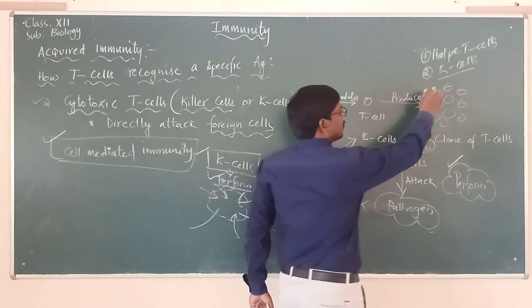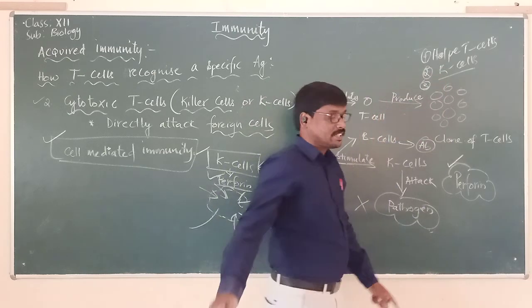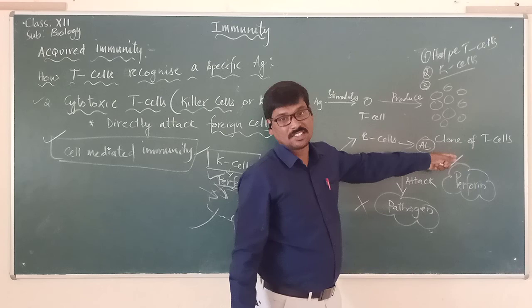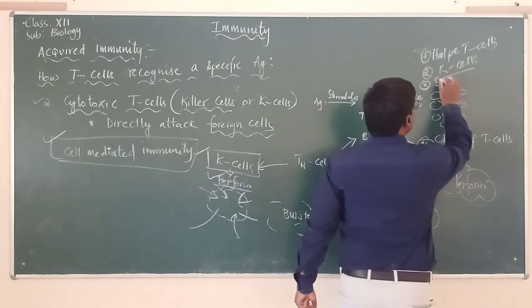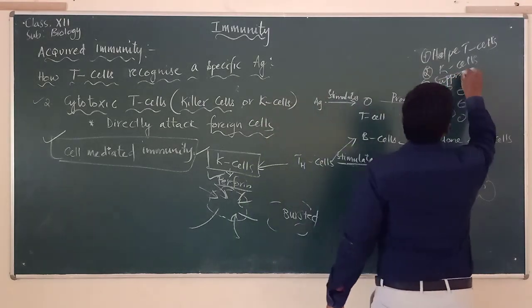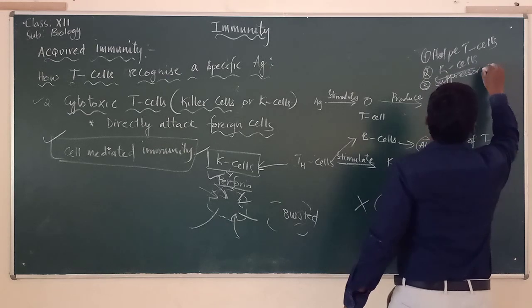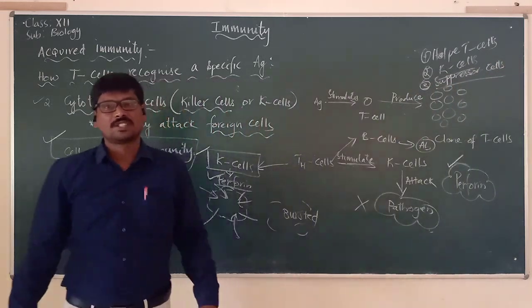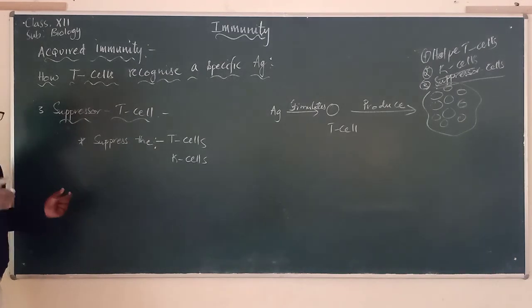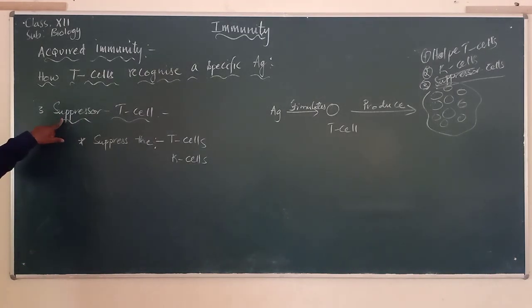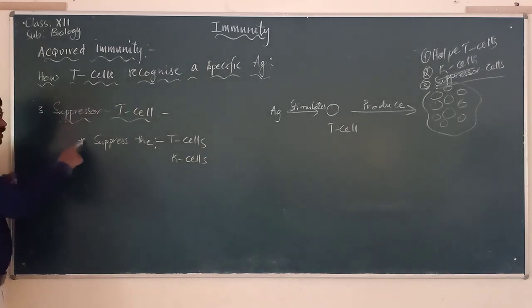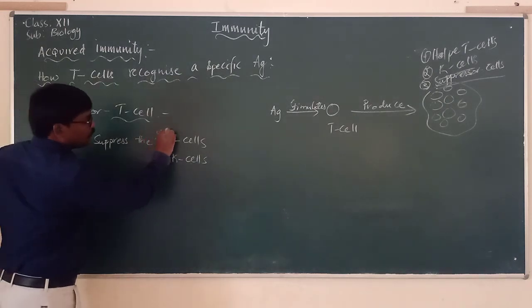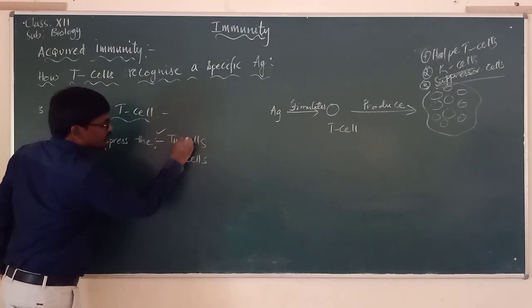Now the third type of cells present in this clone of T cells are called suppressor cells. Let us look at these suppressor T cells. These suppressor T cells will suppress the T helper cells.